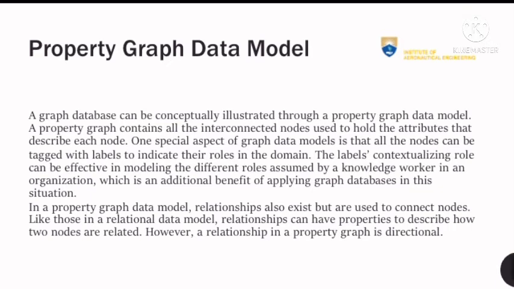In a property graph data model, relationships also exist but are used to connect nodes. Like those in a relational data model, relationships can have properties to describe how 2 nodes are related. However, a relationship in a property graph is directional.